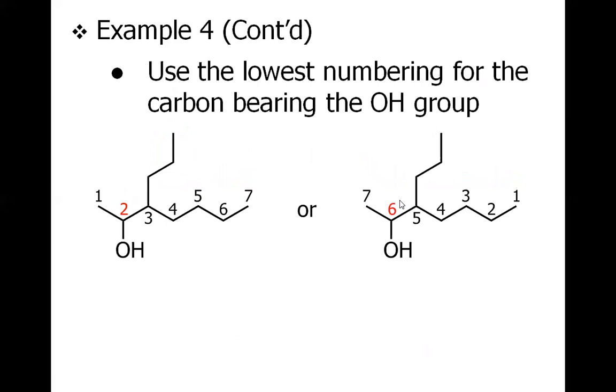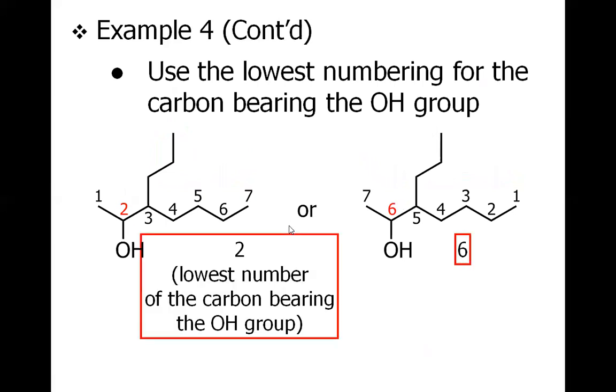Once you have decided, the second task is to locate the substituents. For this particular example, if you consider this propyl, it is at position number 5, and this alcohol is at position number 6. But if you consider numbering from the left hand side, we have the alcohol at position number 2 and propyl at number 3. So obviously, being at position 2 is better than being at position 6. So we will consider numbering from the left hand side, and let's name this compound.